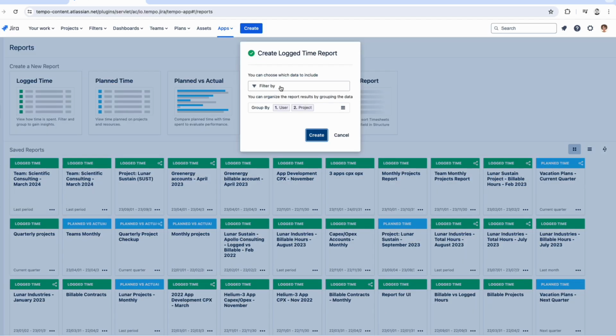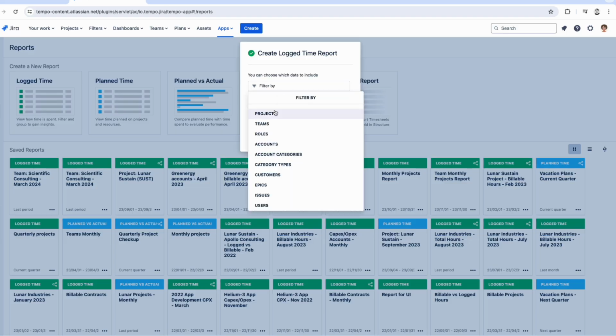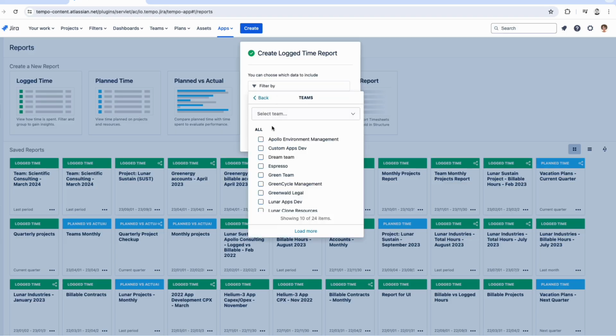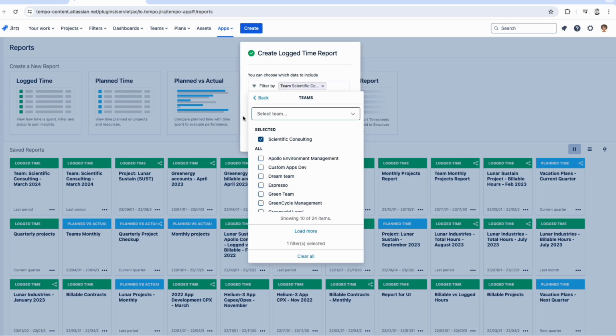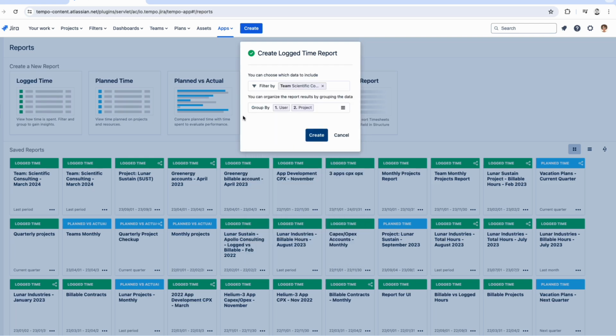So Catherine wants to know what her team has done for the month of March. So we can filter by team. Okay, so I'm going to go down, filter by team, and look up scientific consulting. Bam, there it is. So there we go. Okay, and we'll also start off grouping by user and project, and let's click create.